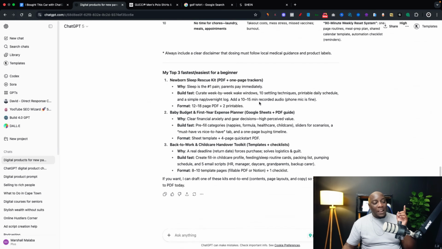Then at the bottom, it gave us the top 3 ideas. The first one is newborn sleep rescue kit. The second one is baby budget and first year expenses. Then the next one is back to work and childcare handover toolkit. Your next step is to simply choose one of these ideas. I'm going to go for the first one, newborn sleep rescue kit.